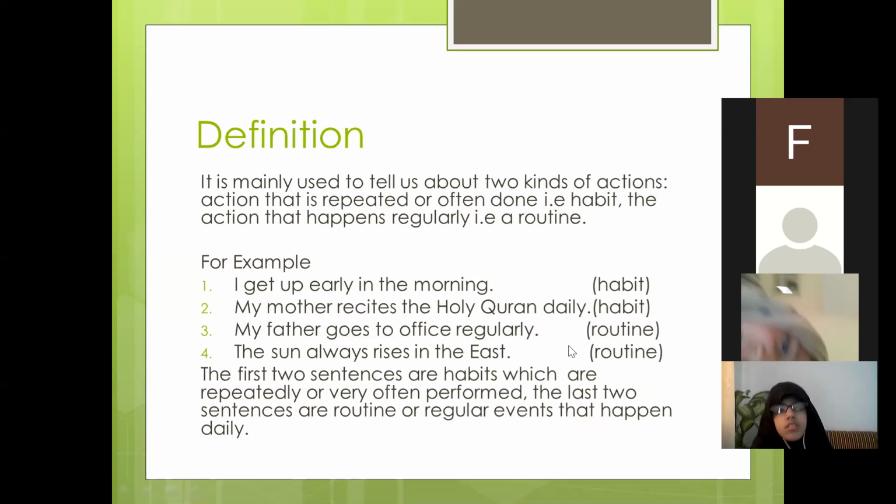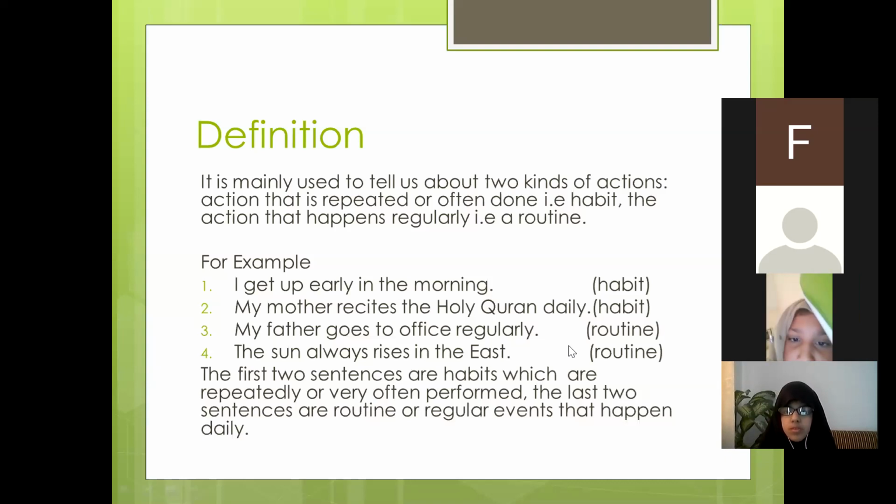If I use them in sentences, I would say the sun sets, the sun rises, I eat, you drink. Which tense have I used? Simple present tense to describe both the habit and the routine. Habit means repeated action and routine means regular action. I hope it is clear to you now.